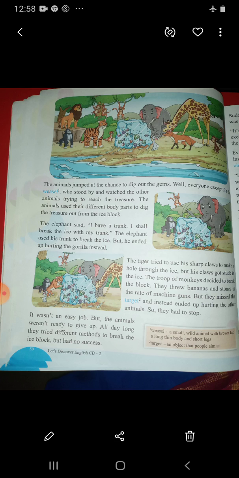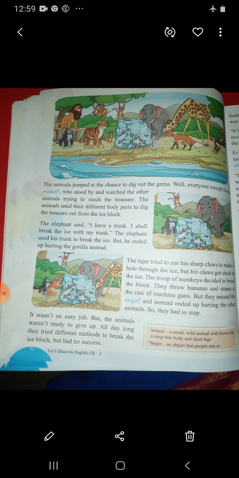Who tried next after the tiger? Monkeys tried, but what happened? Monkeys also were trying to break the block. They threw bananas and stones at the rate of machine guns, but they missed the target and instead ended up hurting the other animals, so they had to stop. Now what did the monkeys do?